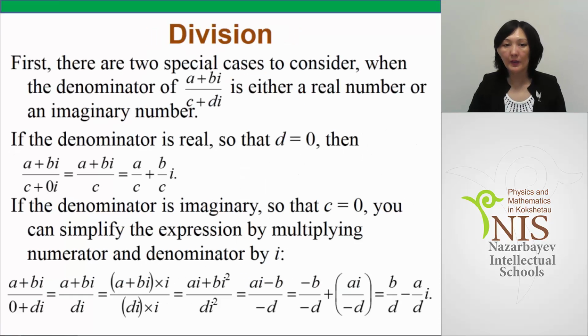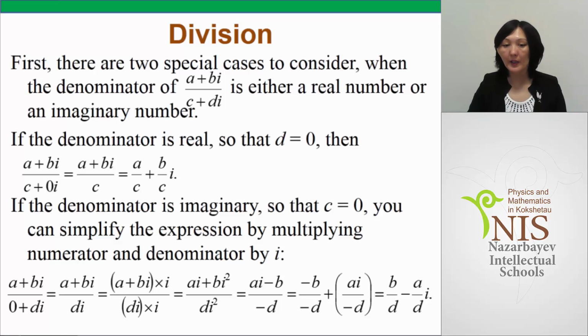Division. First, there are two special cases to consider: when the denominator of a plus bi divided by c plus di is either a real number or an imaginary number. If the denominator is real, so that d is equal to 0, then a plus bi divided by c plus 0 is a plus bi divided by c, and we can rewrite it separately as a over c plus b over c multiplied by i.